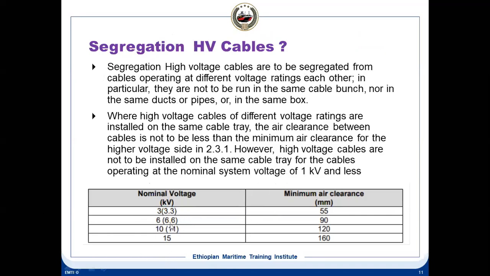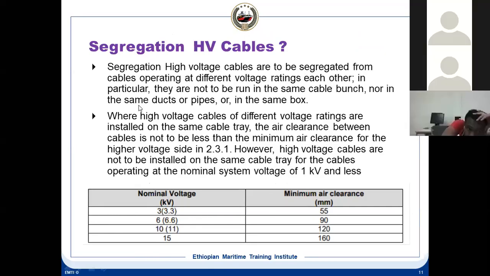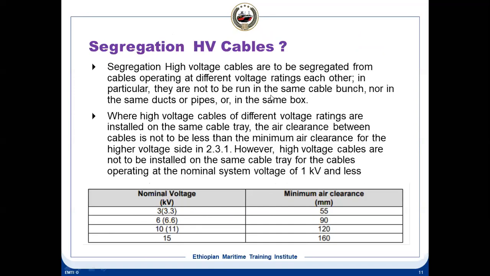Minimum distance, if it is 6.6 kV, it should maintain 90 mm minimum air clearance. So high voltage cables are to be segregated from cables operating at different voltage ratings. In particular, they are not run in the same cable bunch, meaning high voltage and low voltage cannot be bunched together. High voltage has to be separate, nor in the same duct or pipes or on the same box. Normally high voltage is always separate.